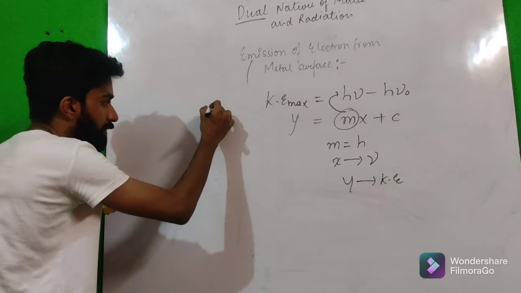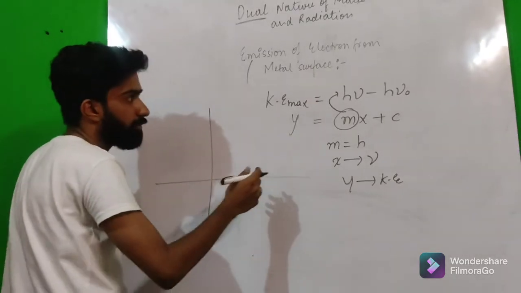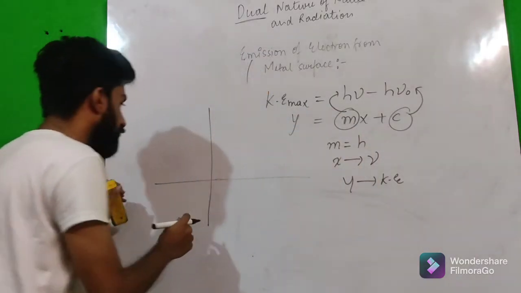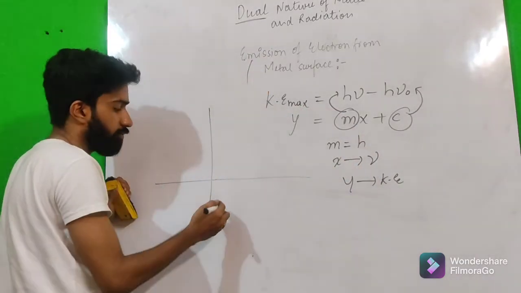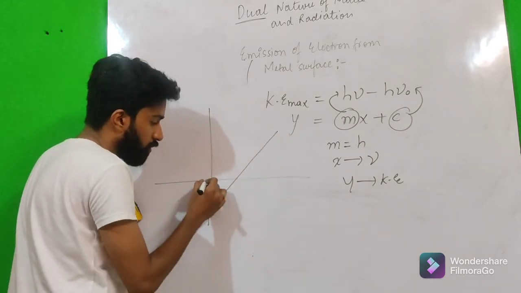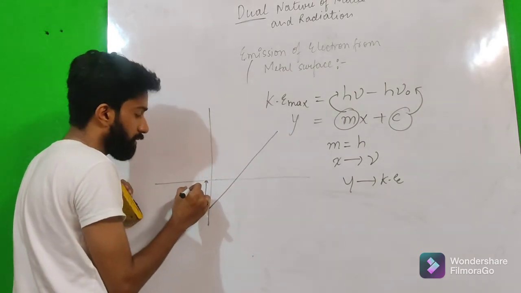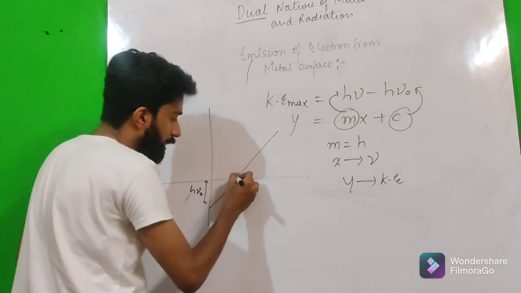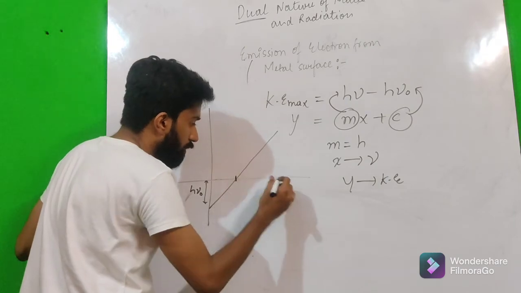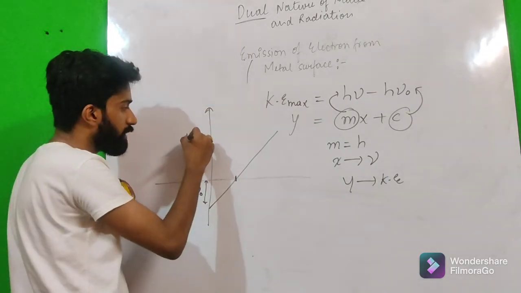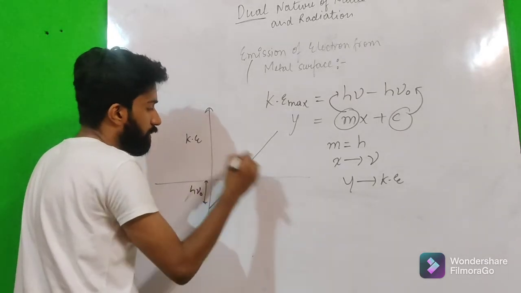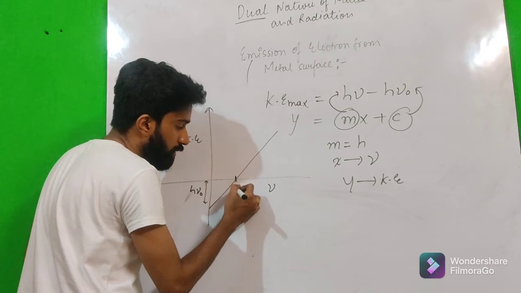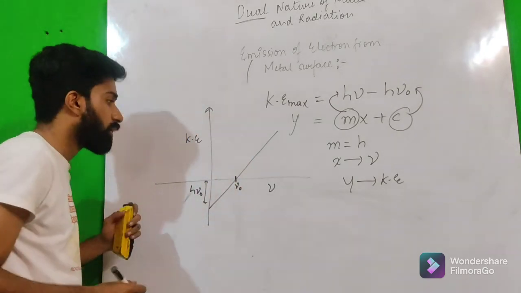So if we plot a graph, what do we get? We have an intercept c, that is minus h nu naught. So we will get a straight line whose intercept is negative, equal to minus h nu naught, and this is the graph between the kinetic energy and frequency, and this is the minimum frequency, that is nu naught.